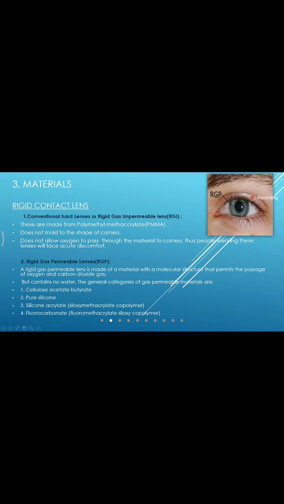As we can understand from the name, these rigid lenses do not let oxygen or gas pass through themselves. These are made from polymethyl methacrylate, PMMA, which does not mold to the shape of the cornea as they are very rigid. Also, they do not allow oxygen to pass through the material to the cornea.